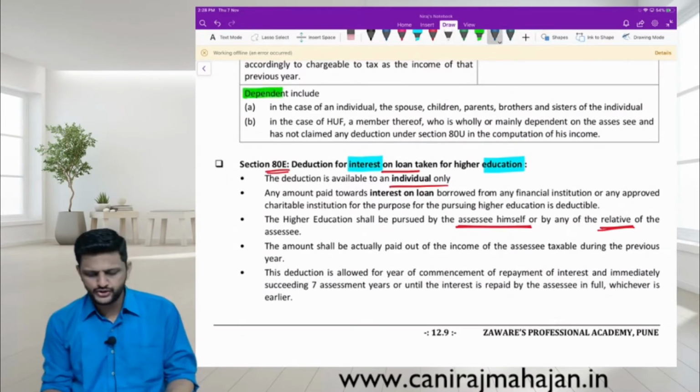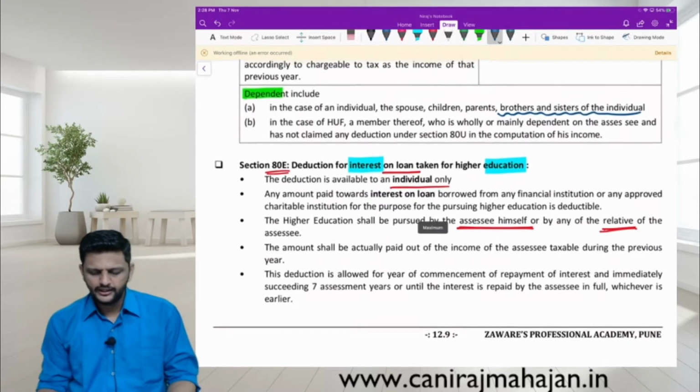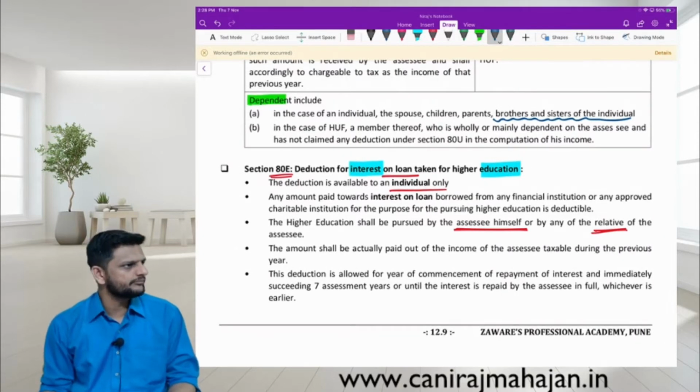Dependent includes the individual's spouse, children, parents, or even brothers and sisters. And in case of HUF, that means what? Expenditure is done by the HUF for any member of that HUF, and they will be treated as dependent. Okay. So who will claim the deduction? Member or HUF? Obviously then HUF.